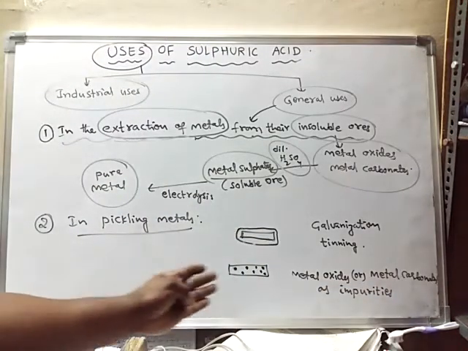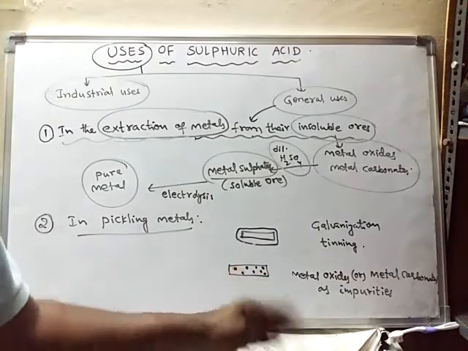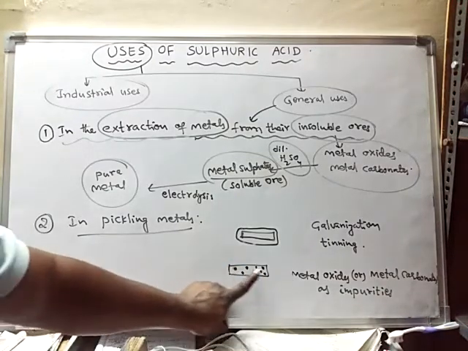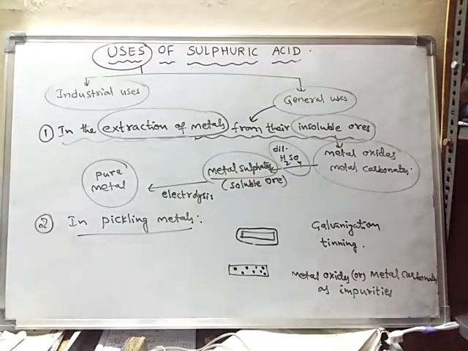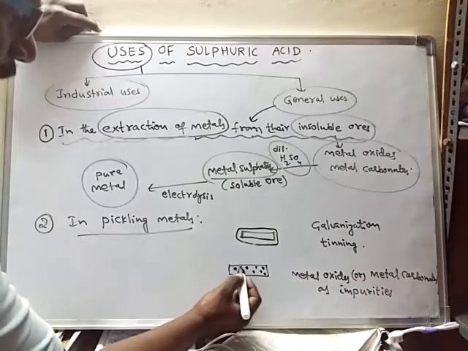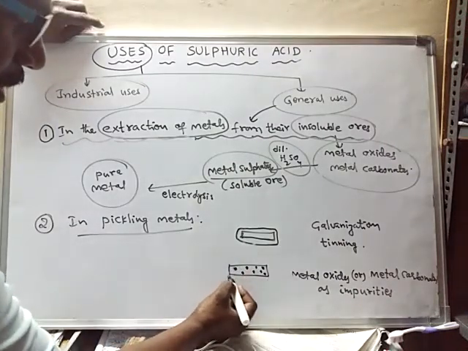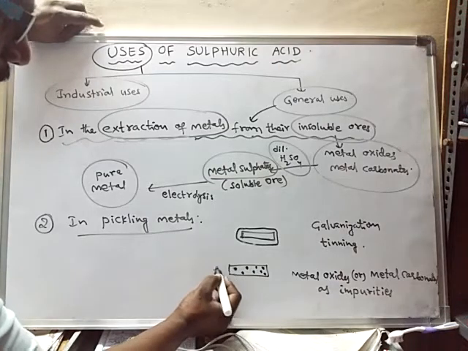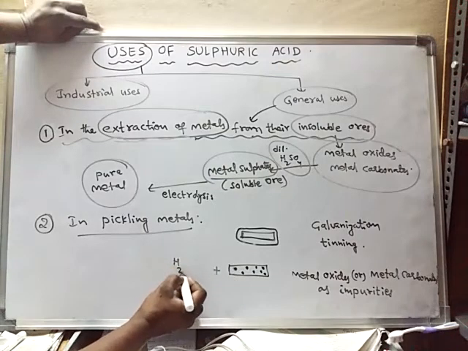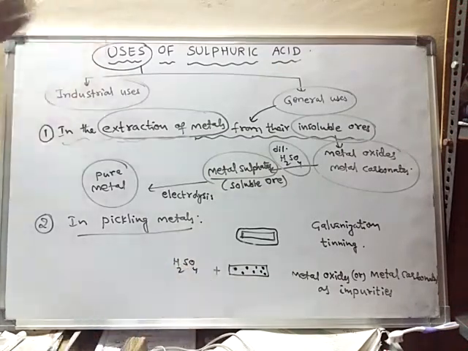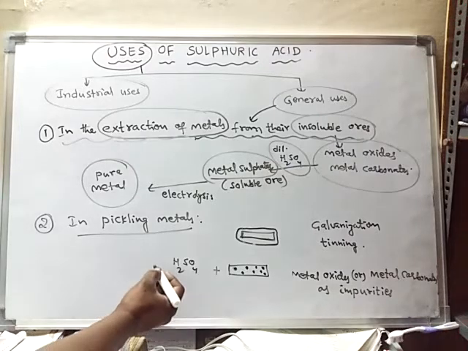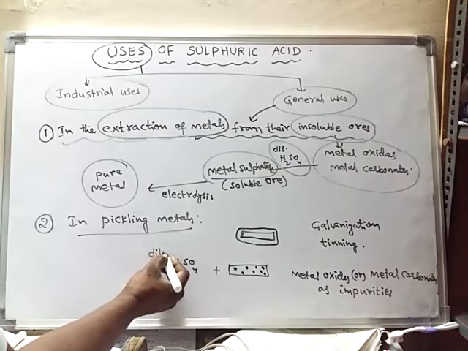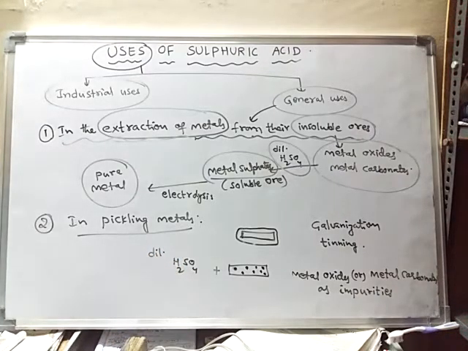So we have to clean and remove all these impurities. That means the surface should be cleaned. Okay, so how to clean this? When the metal is treated with sulfuric acid, or even hydrochloric acid, particularly dilute sulfuric acid, what happens?